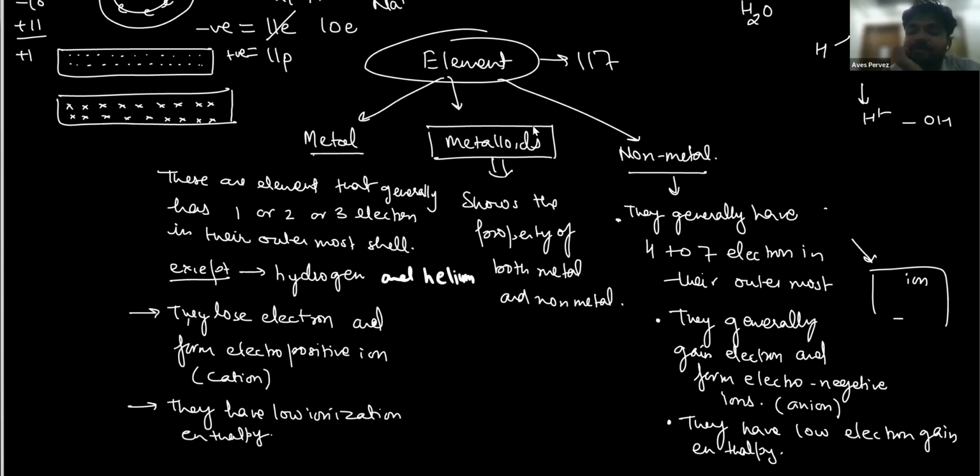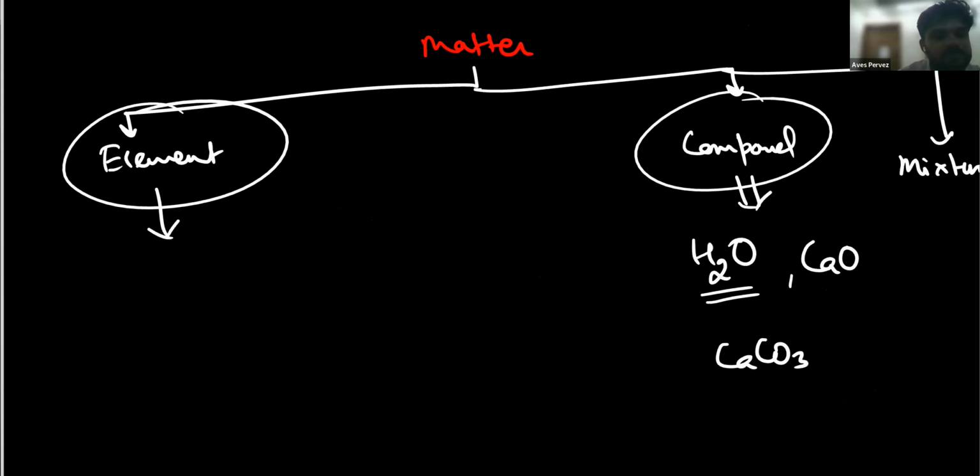When you're done, please let me know. Sir, what is the last point of non-metals? They have low electron gain enthalpy. Electron gain enthalpy, sir? Yes. Noted, sir. Have you written? Yes, sir, done. Okay, let's move further.